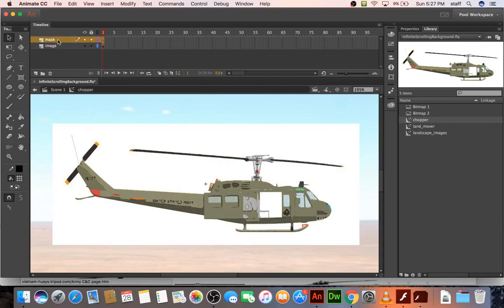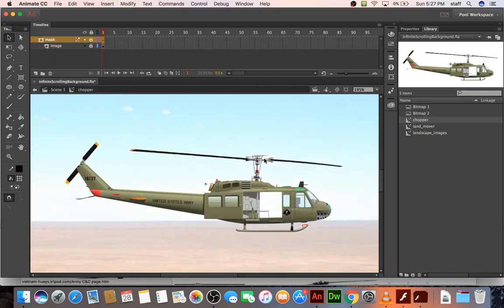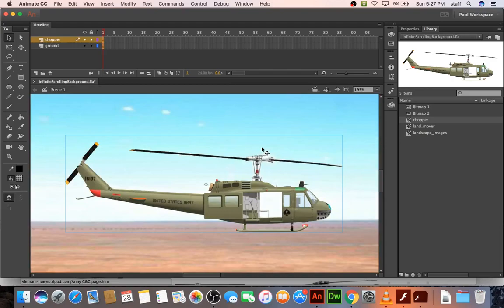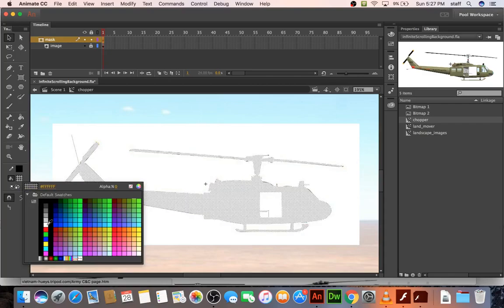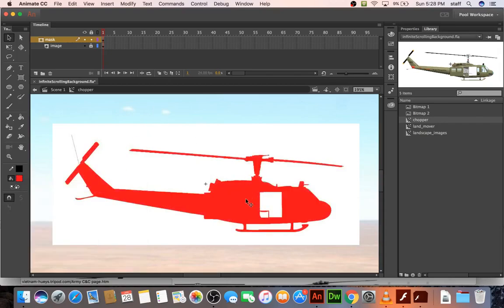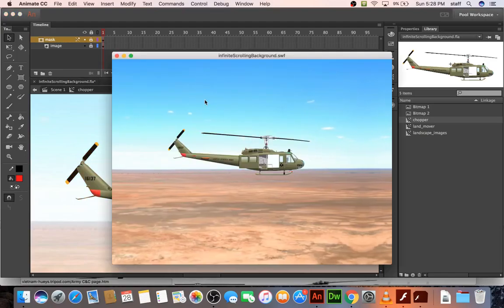Okay, so now if we right click and say mask, now you can just see that. I think maybe there's a little bit of stuff to delete. Oops, accidentally double clicked and got thrown out. And by the way, a lot of times for the mask, I'll turn it a different color, something ridiculous, so my eyes don't get confused with what's the mask and what's the image. So yeah, that looks pretty good. So now, if we hit Command Enter, it looks like that.